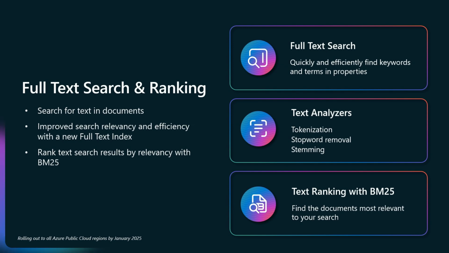Finally, we've also launched text ranking with BM25. BM25 is an industry standard for scoring text documents based on certain key terms or words. The idea is that if a document contains more particular keywords or terms, it may be more important to your search. And so documents that contain a higher frequency of those terms, especially in relation to other documents, will be ordered as more important and therefore higher in your search results.